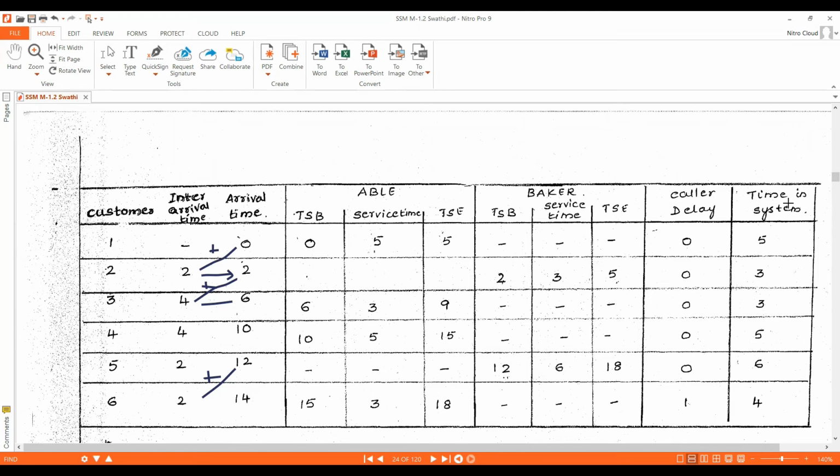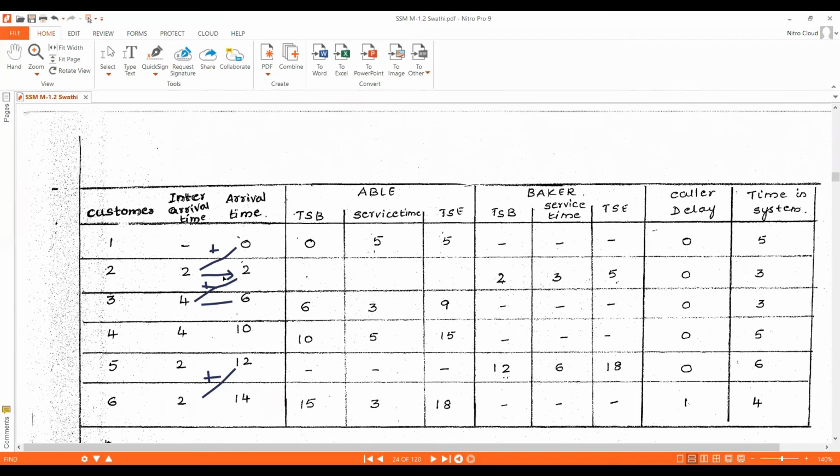Next one is how much time customer 1 spent in the system. That is waiting time plus his service time. He didn't wait in the queue, so his service time is 5 minutes. So we'll write 5 here.